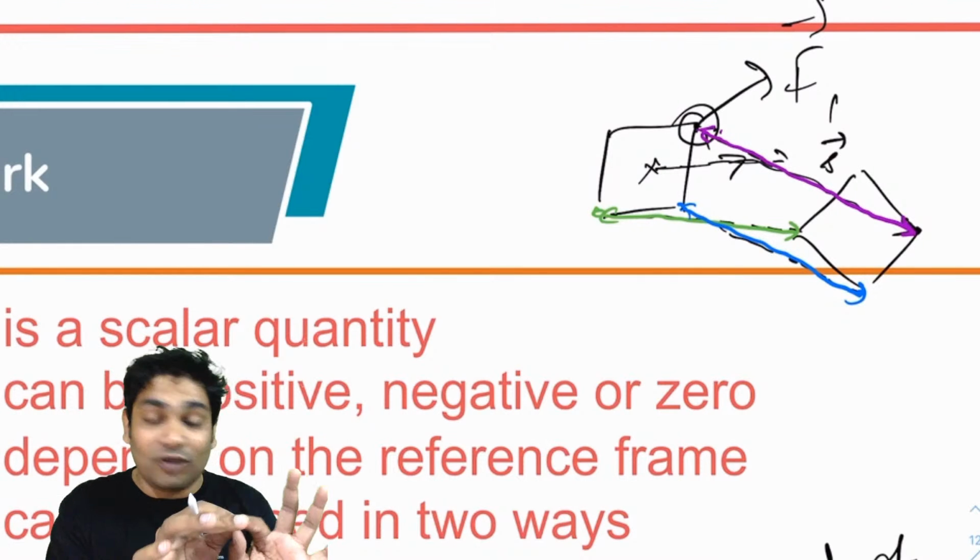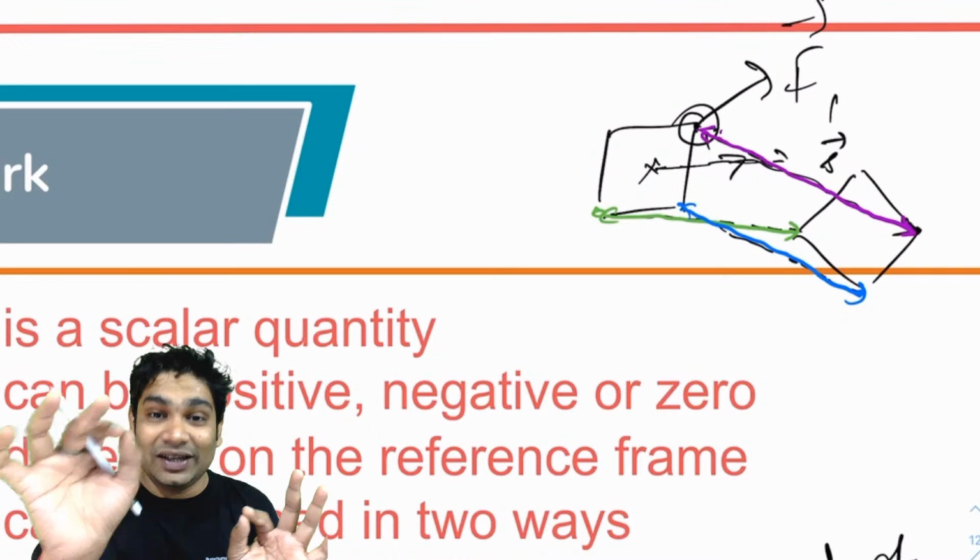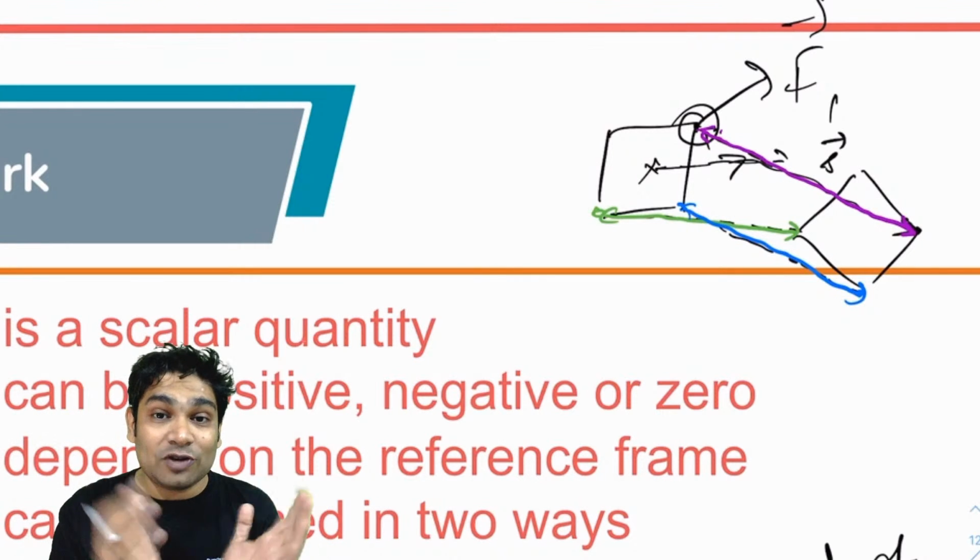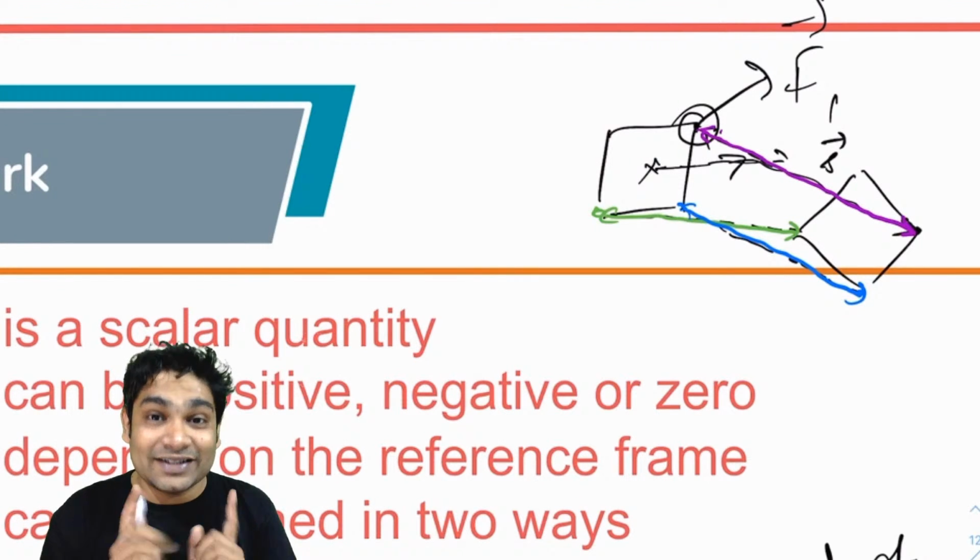One point has moved from one position to another. The entire body is comprised of a lot of points, so you cannot define a single displacement of the entire body.